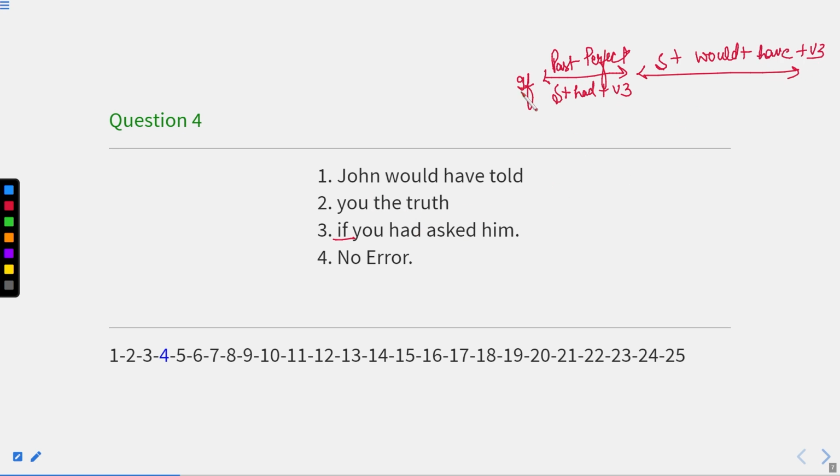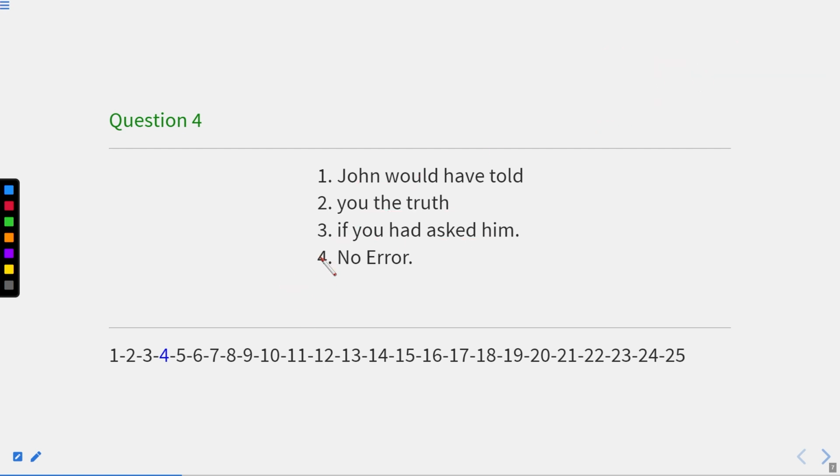So if we see the if clause, that contains the past perfect tense. So if you had asked him, this is the past perfect tense, and the remaining clause can be like subject plus would have plus verb third form. Now you can see John would have told you the truth. So this is actually this combination. So the entire sentence is correct according to this combination that we have read here. So here the answer will be no error. It means the entire sentence is correct.